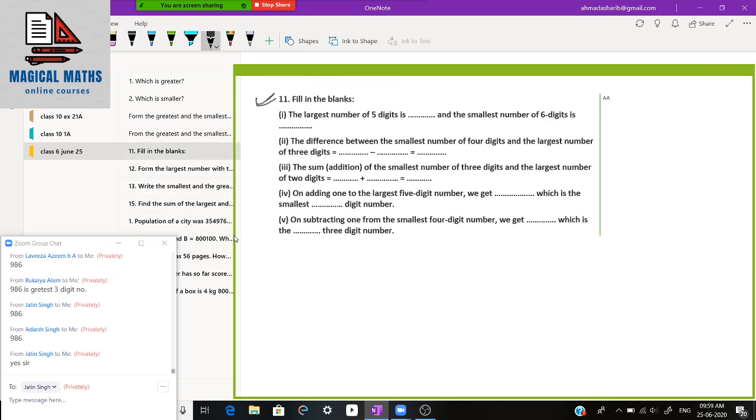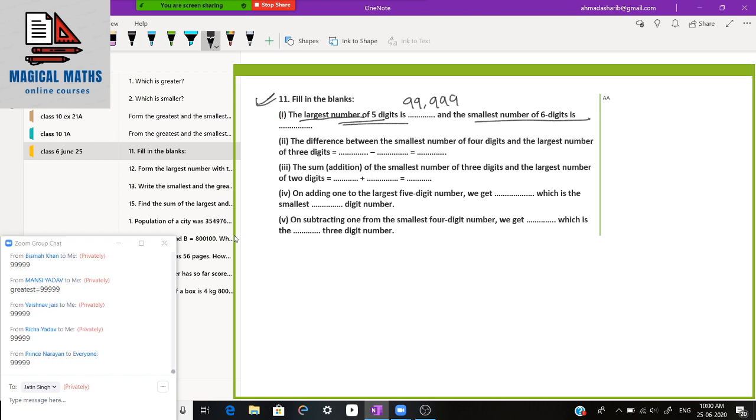Now this is the question in front of you. The greatest number of 5-digit is what? Can you write in the comment box what is the greatest number of 5-digit? Very good, Lavisa, Jatin, Sara. 99,999. This is the greatest number of 5-digit.